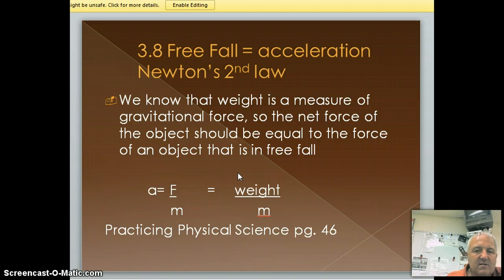Right here, we know that weight is a measure of gravitational force. So the net force of an object should be equal to the force of an object that is in free fall. So in other words, right here, we know that acceleration equals force divided by mass. Well, our force is our weight divided by our mass. Well, as my weight increases, so does my mass. So we can see that that is the same.